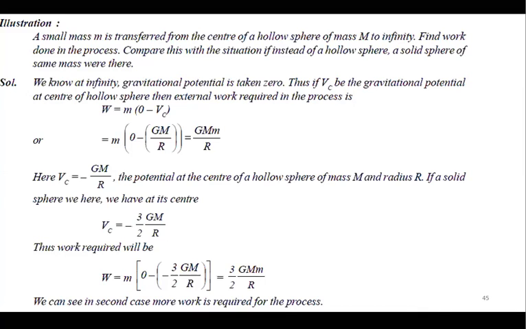Now, in part one, there's some additional concept when you talk about gravitation, not in electrostatics. The concept is of escape velocity, or the velocity of a satellite in a given orbit.